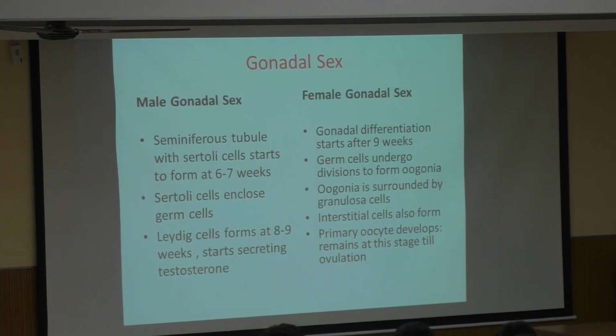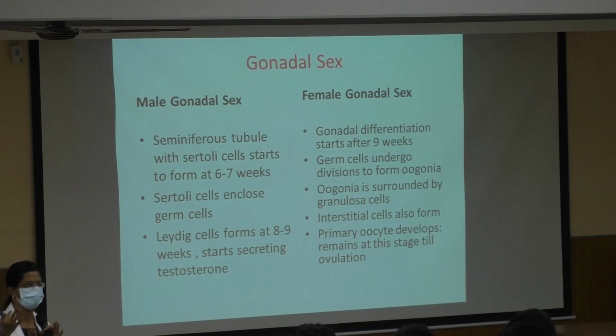So in males it's actually very simple. You will just write about the Sertoli cells at 6 to 7 weeks. Leydig cells, you write it 9 weeks. Female gonadal development starts at 9 weeks only, and the oogonia are arrested in primary oocyte at the first meiotic division, and then the number of oogonia will keep reducing. At birth only 2 million oogonia will be there. So this is the gonadal development.